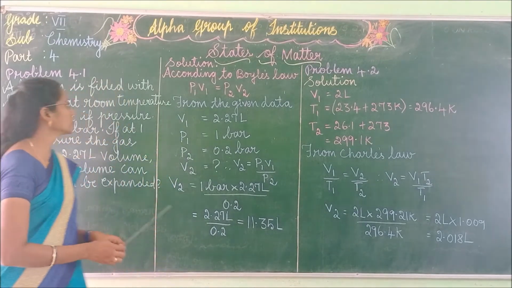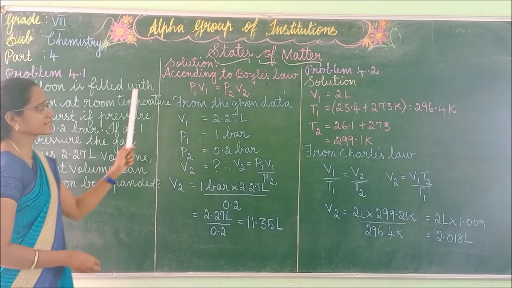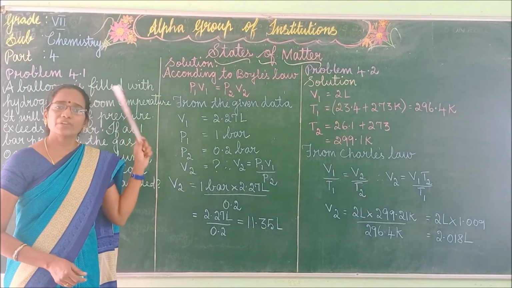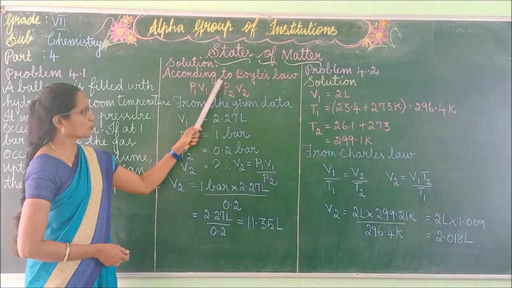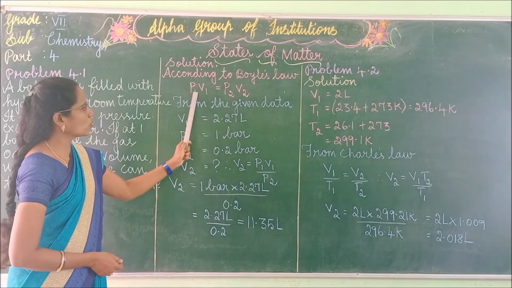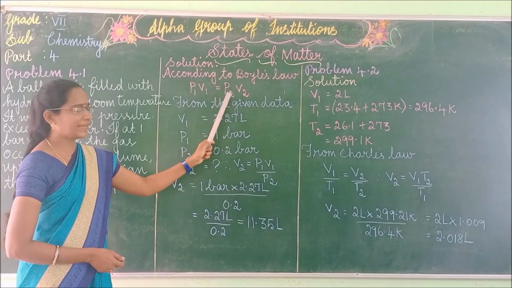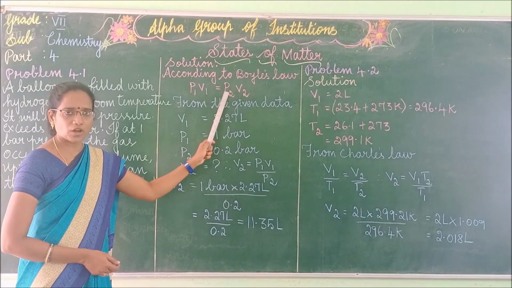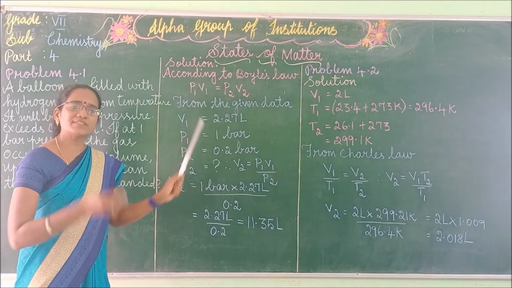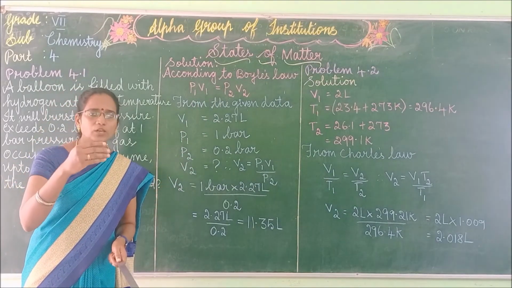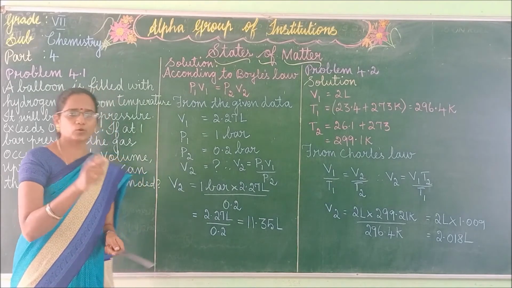Okay, children, right. So what we have to do for this question, we have to use Boyle's law. According to Boyle's law, P1 V1 is equal to P2 V2. So this is the formula, isn't it? We have to use Boyle's law. Before that, first we have to note down the values. What values are given in the question?